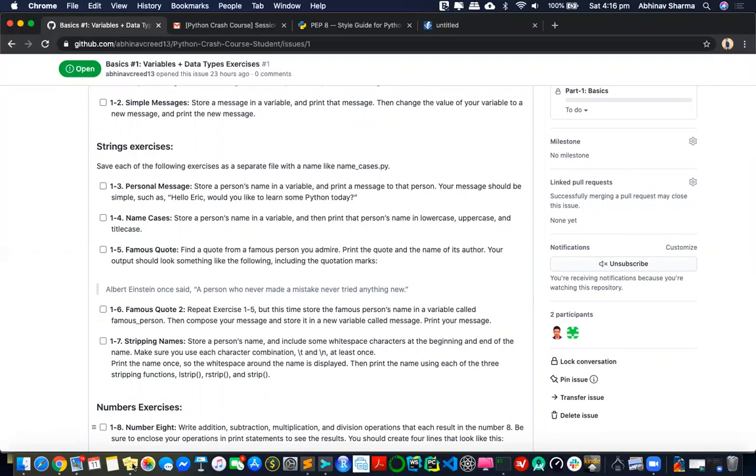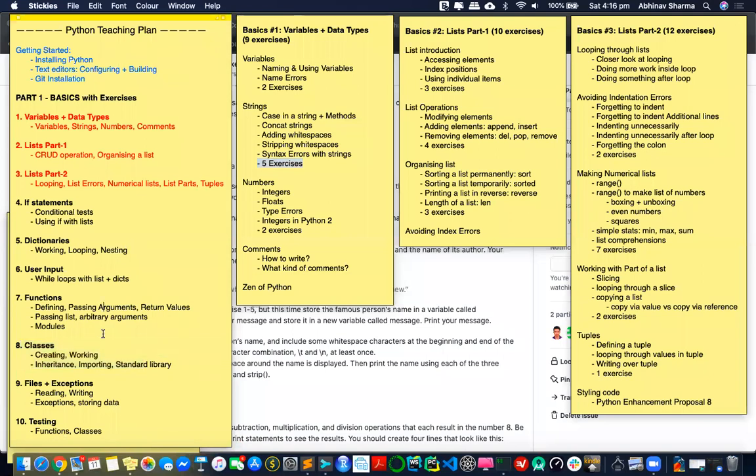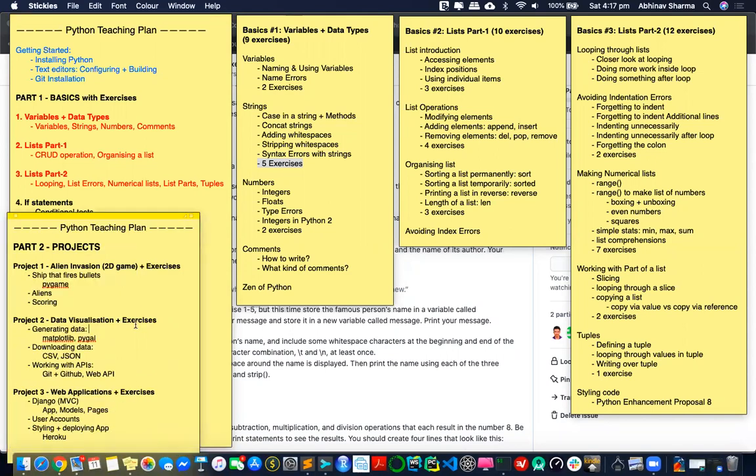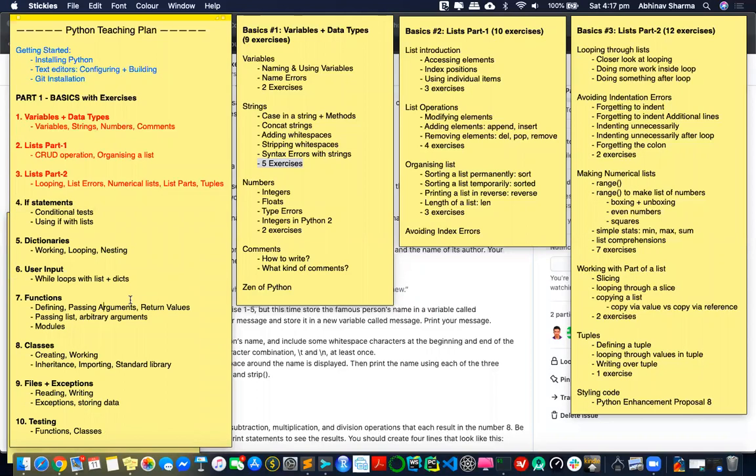As we keep on going through the course, you will start seeing more lines to solve the problem. When we reach projects, you'll see huge amounts of code, a lot of lines. Right now I'm just showing you a string message, but for this Alien Invasion game to work, I have to build a lot of components, classes and functions. That's where the whole basics part connects together. If you're not able to use those concepts to build something, there's no point learning them.